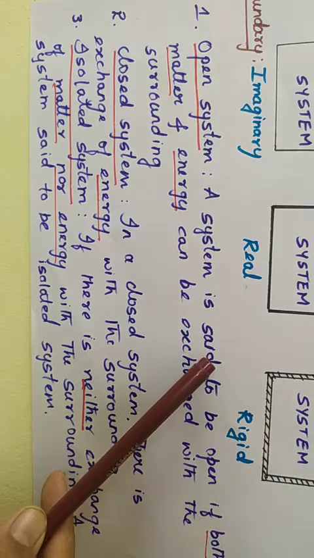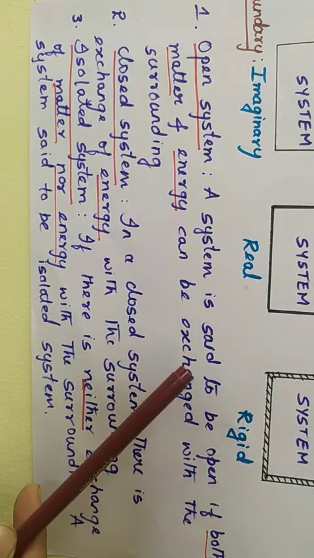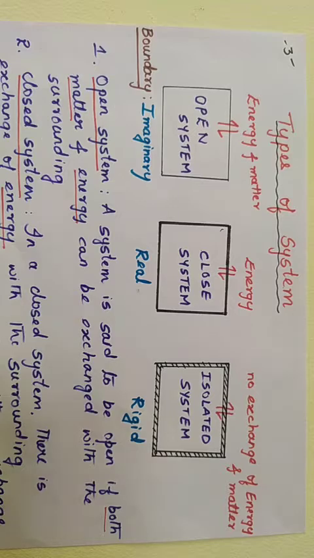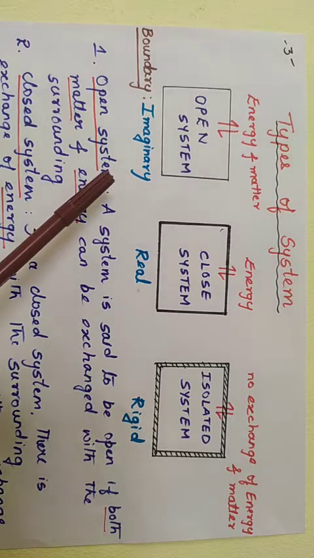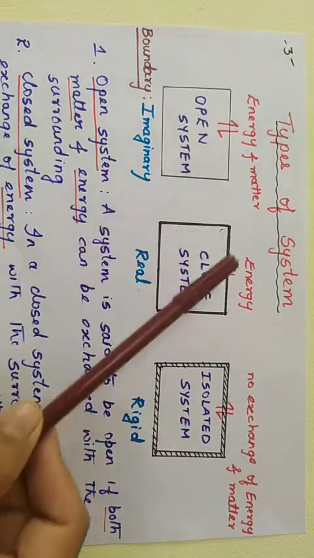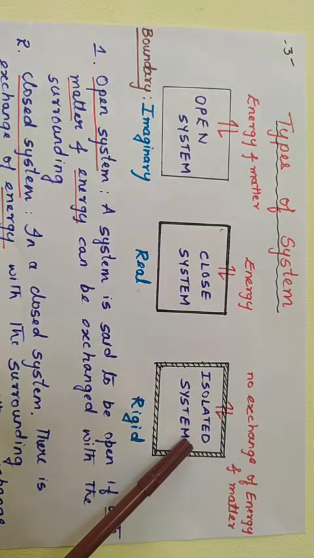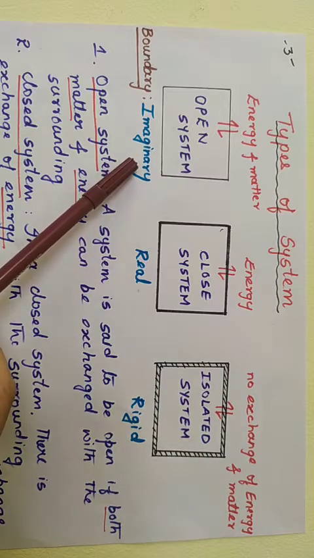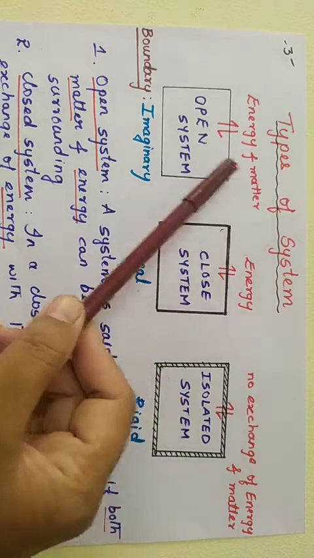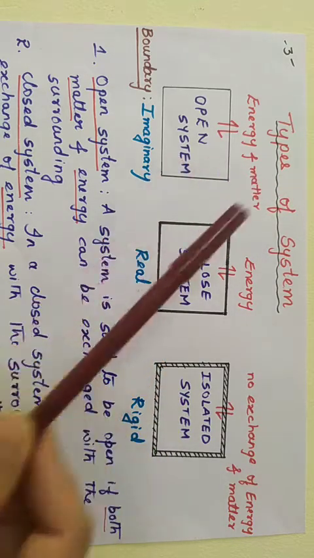There is exchange of energy and matter both with the system and the surrounding. Now well students, based on the nature of the boundary, we can classify the system into three types: open system, closed system and isolated system. If the boundary is imaginary, we can say there is exchange of energy and matter with the system and surrounding. So then we say it is open system.